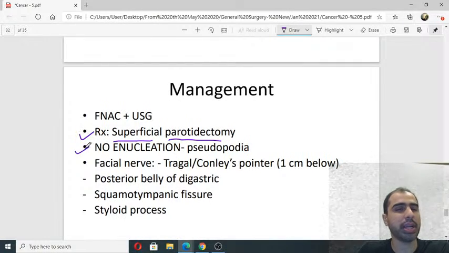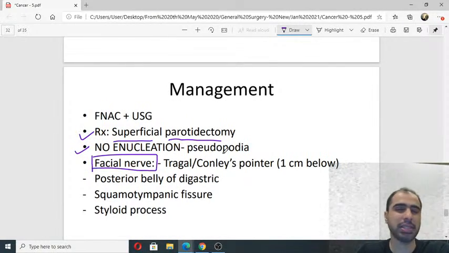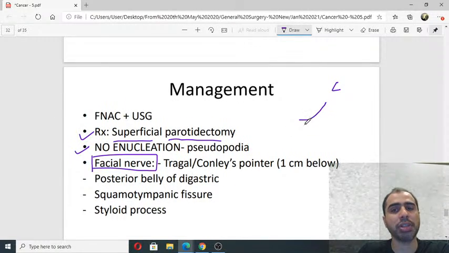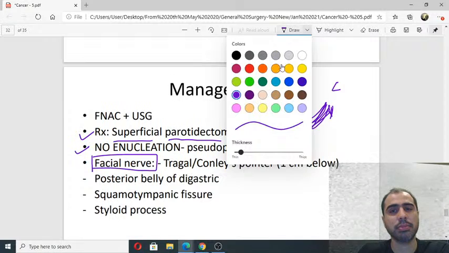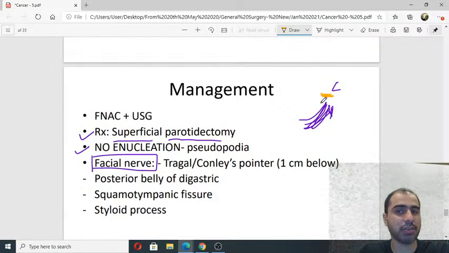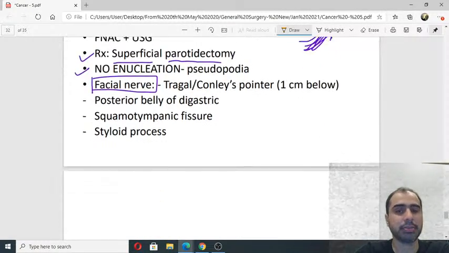Please do not enucleate. And then we have the markers of the facial nerve. This everybody knows. This I have discussed enough number of times. How do you identify facial nerve in surgery? Tragal pointer above and posterior belly of digastric below. Posterior belly of digastric goes to the mastoid. Somewhere in between these two will be my facial nerve. Okay, tragal pointer points, digastric inserts. In between the two is going to be the facial nerve. That's how I am going to identify it.